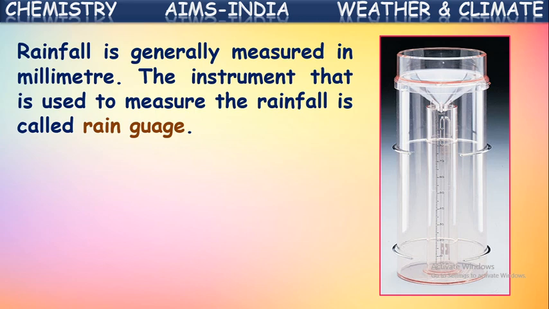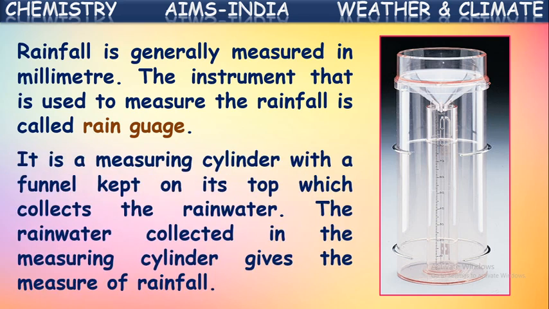In this, the height of the water column collected from the rain is calculated in centimeters or millimeters. It is a measuring cylinder. You can see here there is a measuring cylinder with measuring units. I think you observed this. So this is a measuring cylinder with a funnel kept on its top. Observe this. A funnel is kept on the measuring jar. This is the rain gauge. So this funnel collects the rainwater.